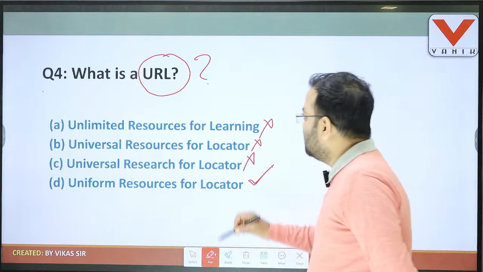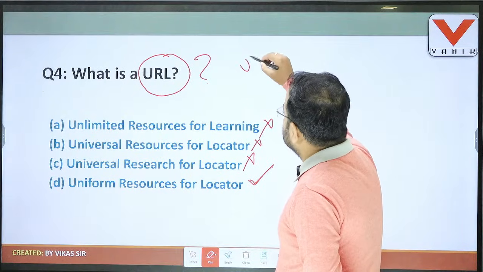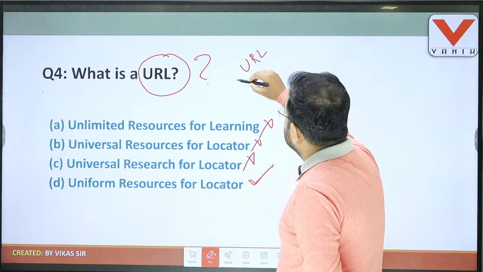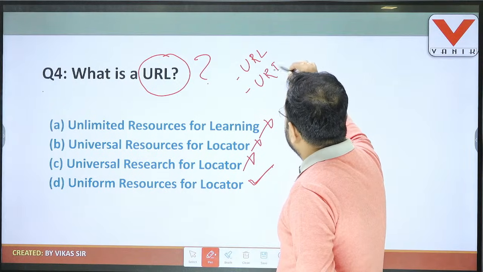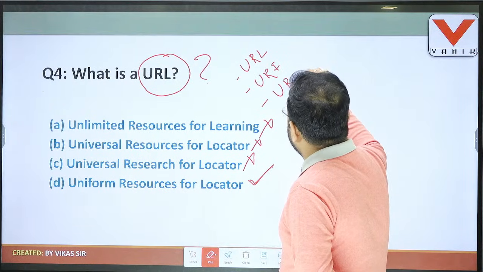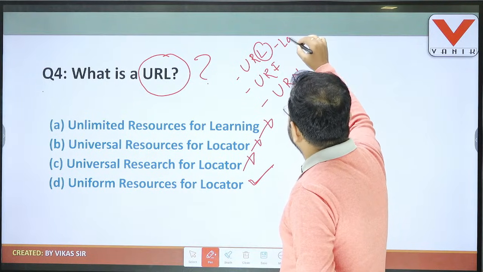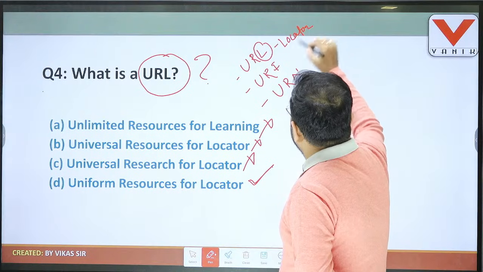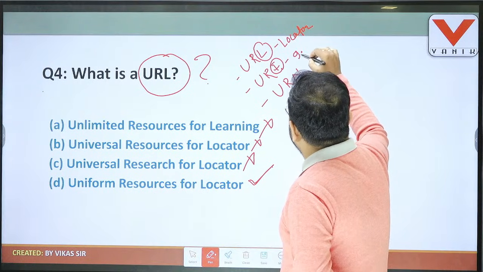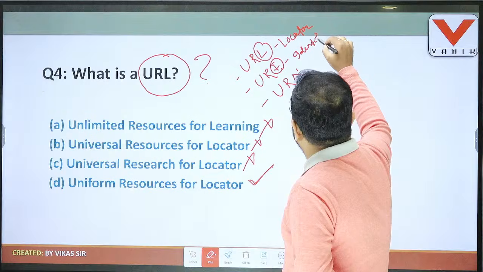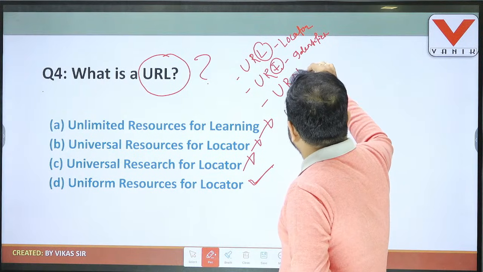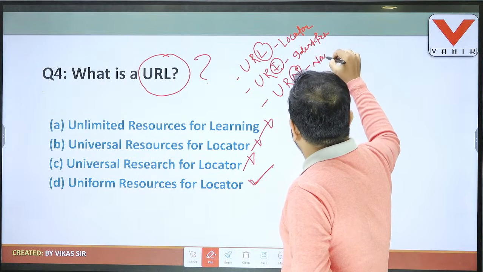So regarding this URL, three terms are there. One is URL, second is URI, and third is URN. So if the letter L is there, then it is locator. If I is there, then this is identifier. And if N is there, then it is name.